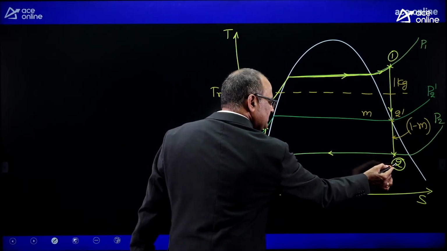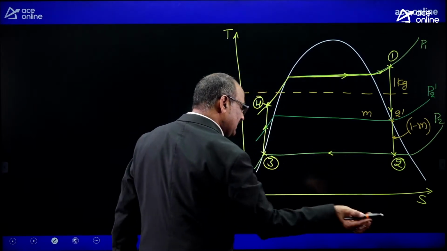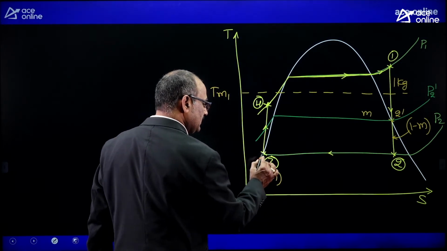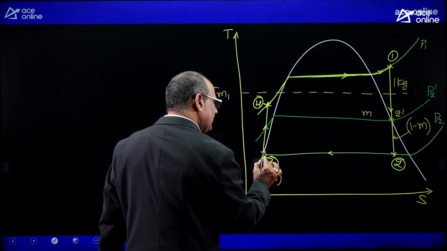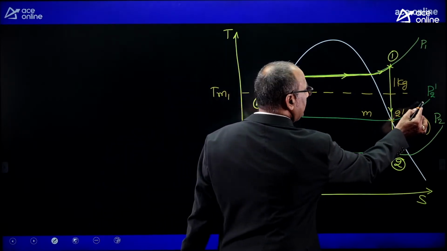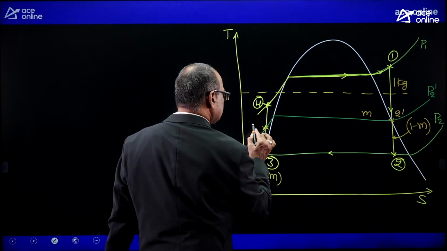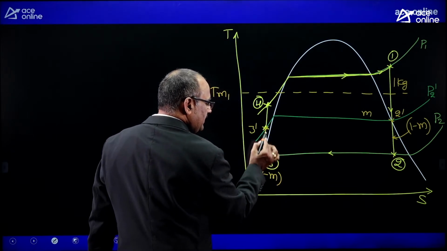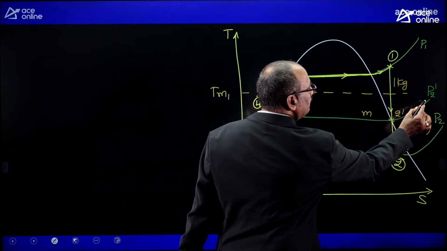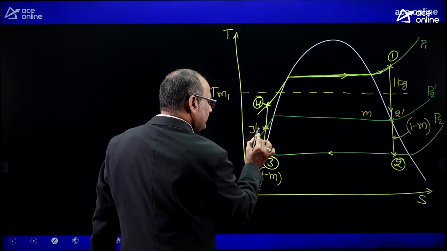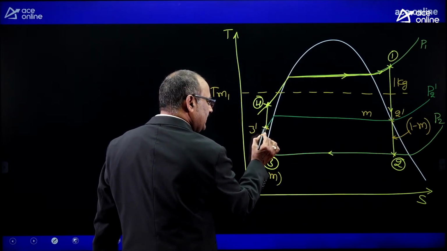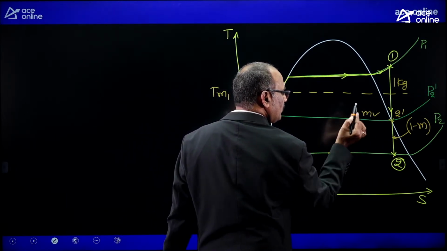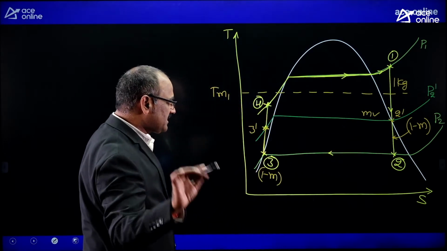There, 1 minus m kg mass of steam becomes 1 minus m kg mass of liquid during the condensation. That 1 minus m kg of liquid is boosted to this P2 dash pressure. Let this be 3 dash. So at this 3 dash, the condensate is available corresponding to P2 dash, where the condensate available at state 3 dash and the bled steam available at state 2 dash, that is m quantity of steam, are directly mixing.